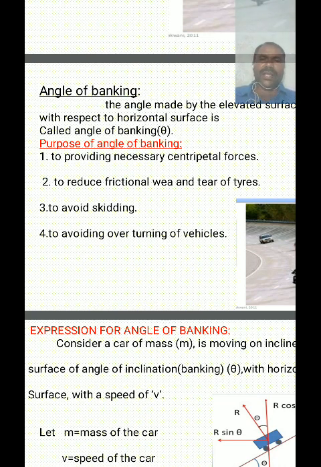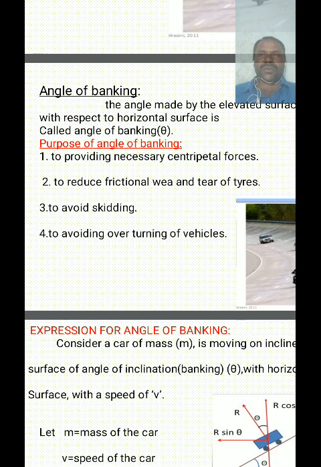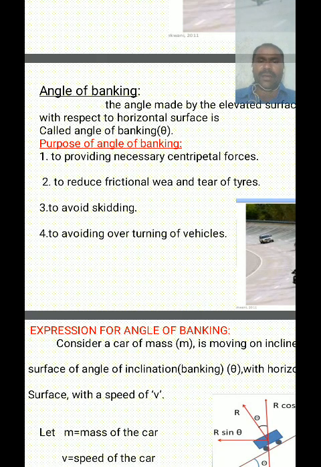So what does a banked surface mean? If any horizontal road faces a sudden curve, at the sudden curve the surface of the road is elevated. This elevated surface with respect to the horizontal surface is called a banked surface. That elevated surface making an angle theta with the horizontal surface is called the angle of banking.